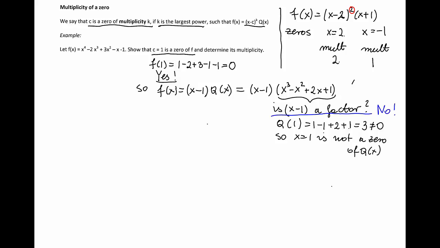And therefore x minus 1 appears only once in that factorization of f of x, and therefore x equals 1 has multiplicity 1. So x equals 1 is a zero, and it is a zero of multiplicity 1.